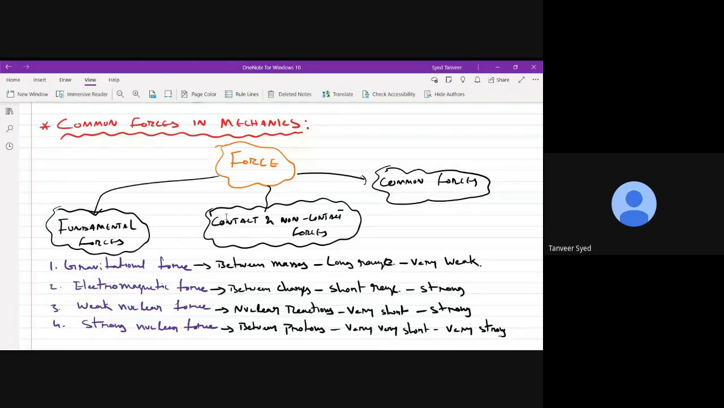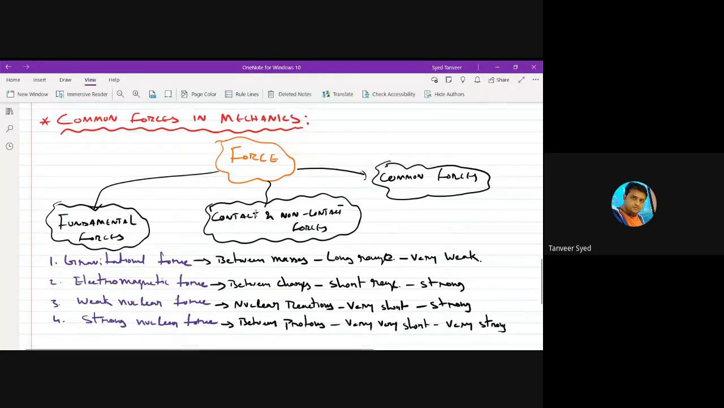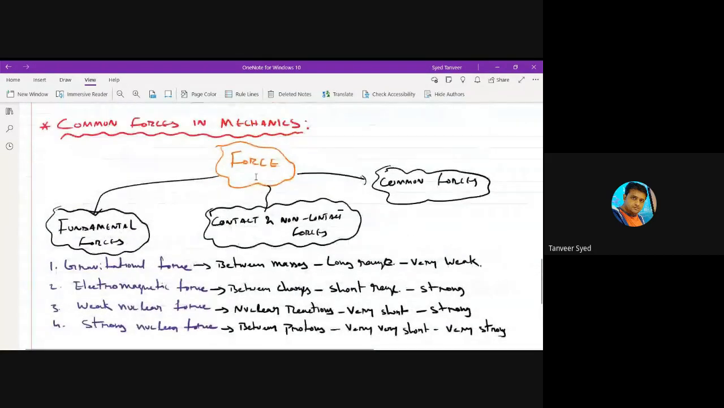A body, which we'll discuss later. Now this force, all the forces that we find in nature around us, we have classified them in different types, different categories. One category was fundamental forces: gravitational, electromagnetic, weak nuclear, and strong nuclear.